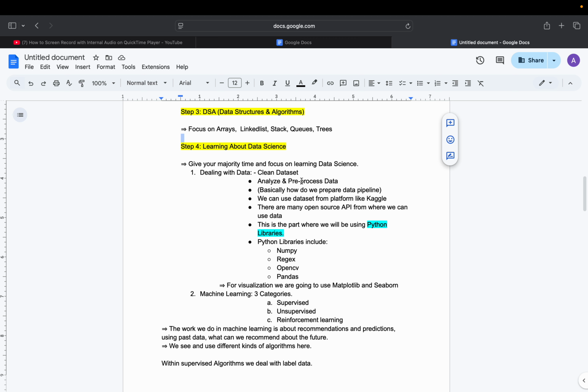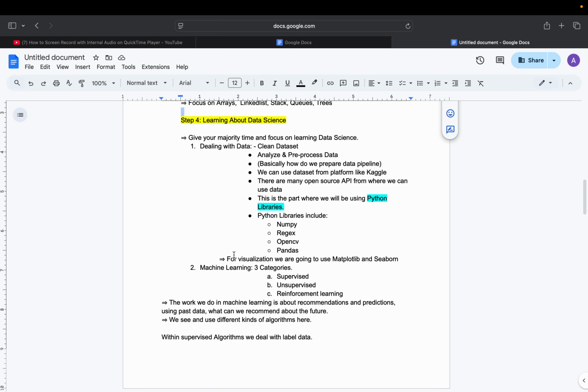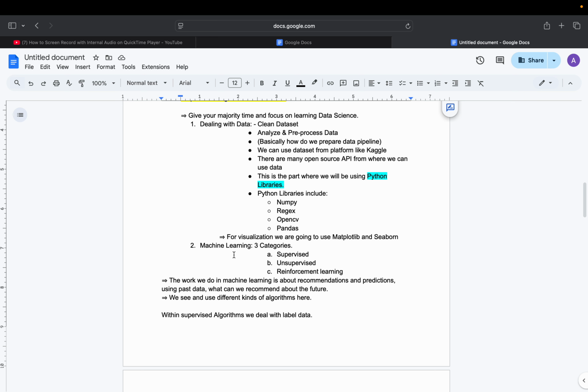Then moving on to the next step, learning about data science. You need to give the majority of your time and focus to learning data science. As an AI engineer, you need to give most of your time to data science, because while learning it you are dealing with data. So you need to have a clear concept of a data set, what a data set is, and how we use a data set in our language model. You need to analyze and pre-process the data. Basically you need to know how to prepare a data pipeline.